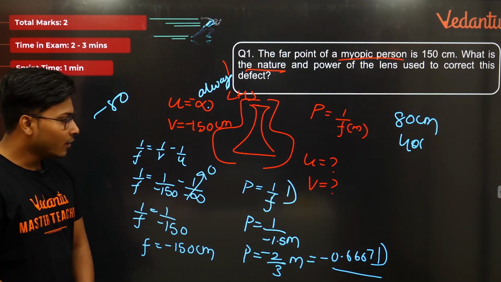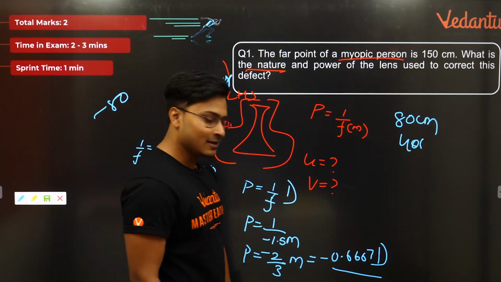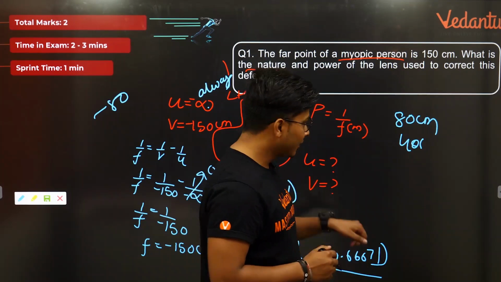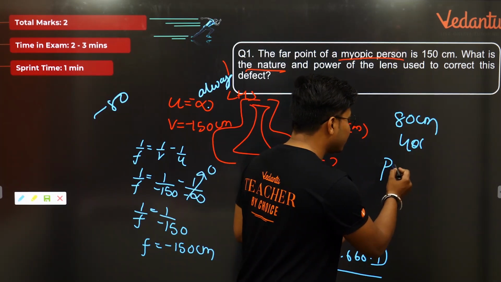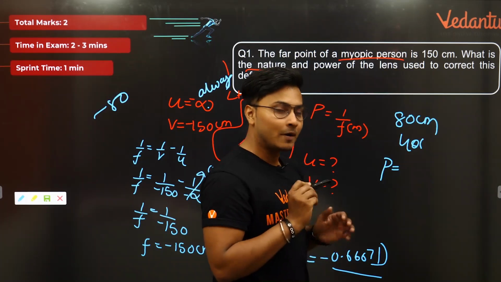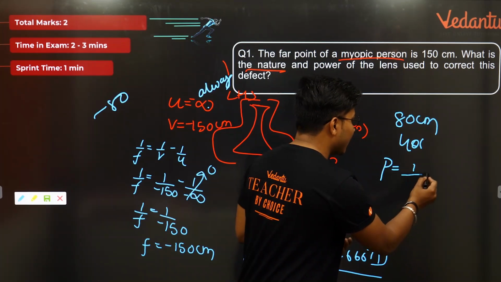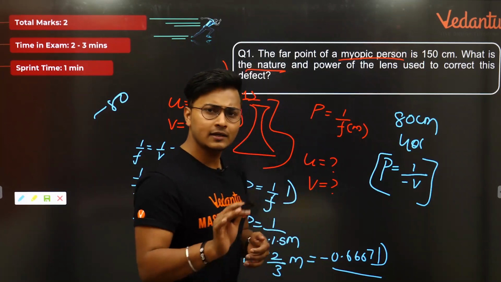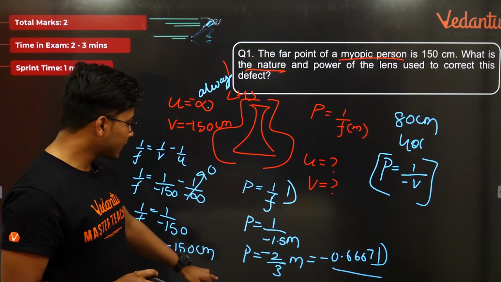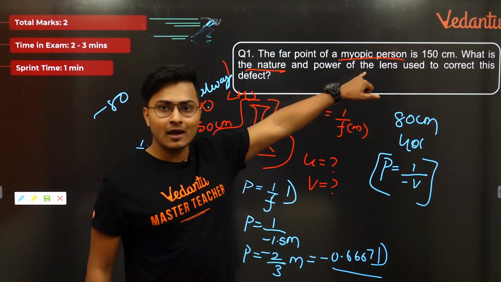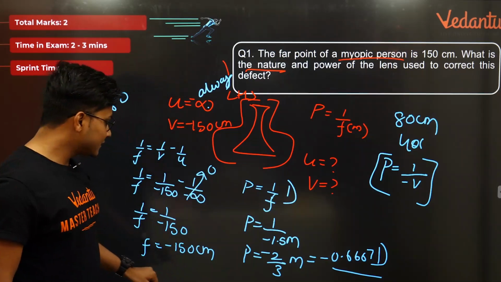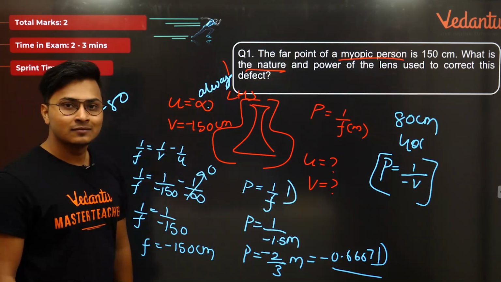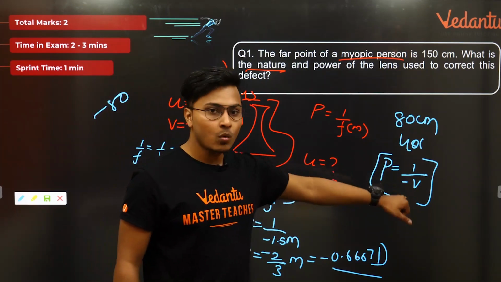Yes. So can I write this down directly that power is equal to 1 by minus V? Can I write that down? It's pretty simple because what is f? Image distance दिया है आपको 150 centimeter. F is negative of that image distance. So can I write down P is equal to 1 by minus V?